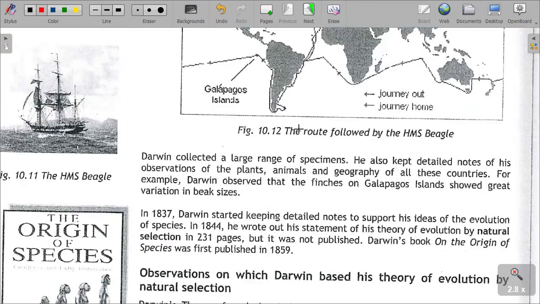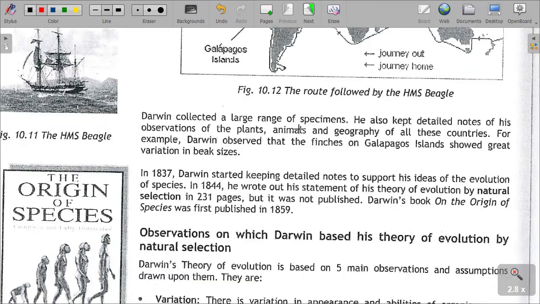How did this theory come into existence? Darwin collected a range of specimens, which are just samples that he collected. He also kept detailed notes of his observations. There were notes on the observations of plants and animals, and also their distribution, the geography, the location of these various organisms across the countries that he moved through.